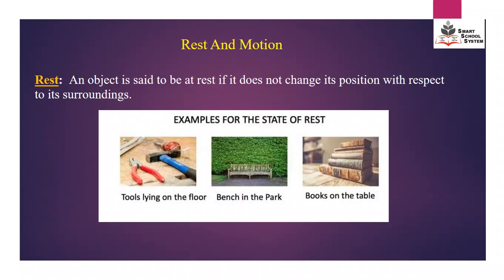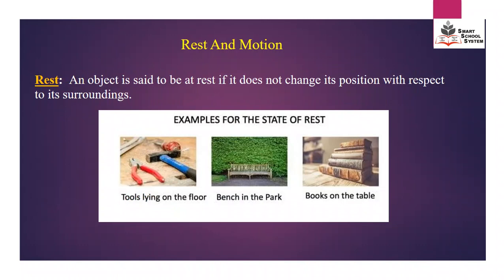Next are some terms related to kinematics, which are rest and motion. In our daily life, we are used to these terms. Let's define these. The first one is rest. An object is said to be at rest if it does not change its position with respect to its surrounding.